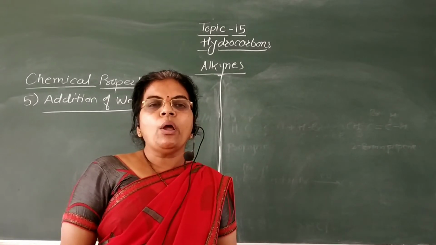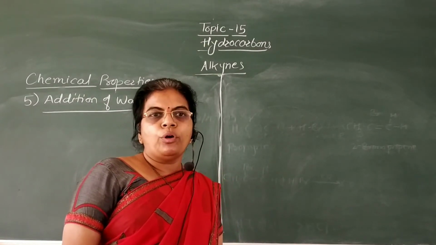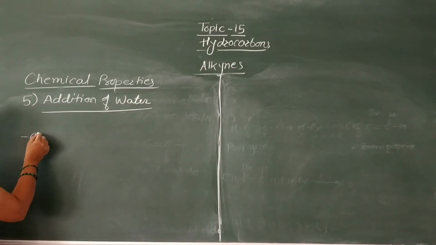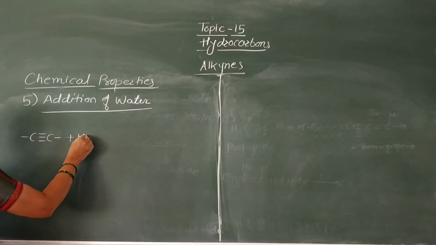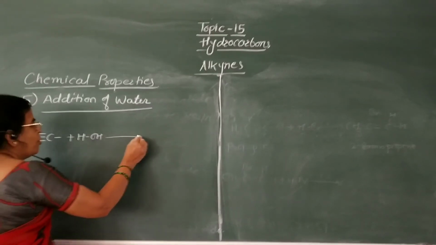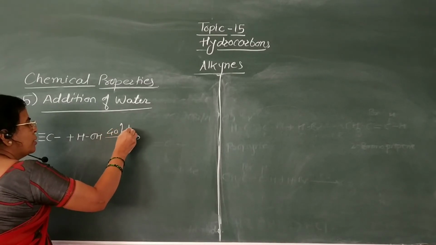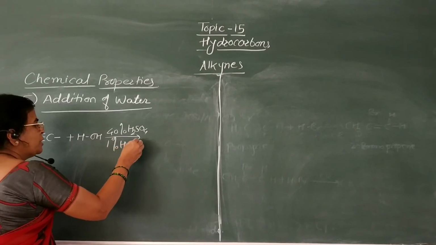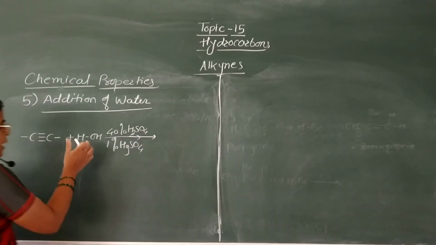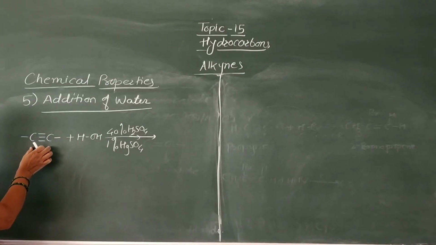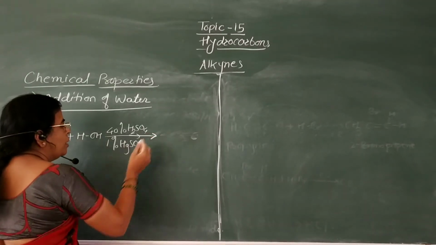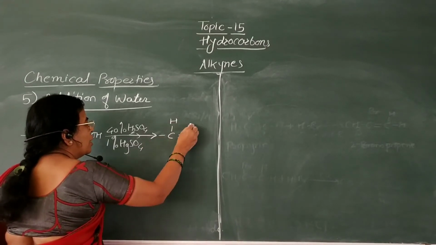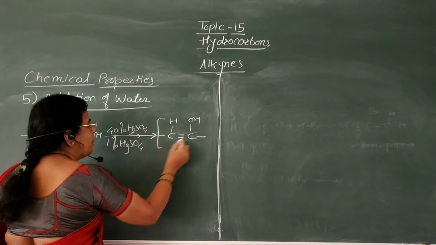Last chemical property of alkyne is addition of water. Now here, when alkynes are treated with water molecule in presence of 40% H2SO4 and 1% HgSO4, that is mercuric sulfate, then addition of this H2O takes place across the triple bond of this alkyne to form this unstable compound.